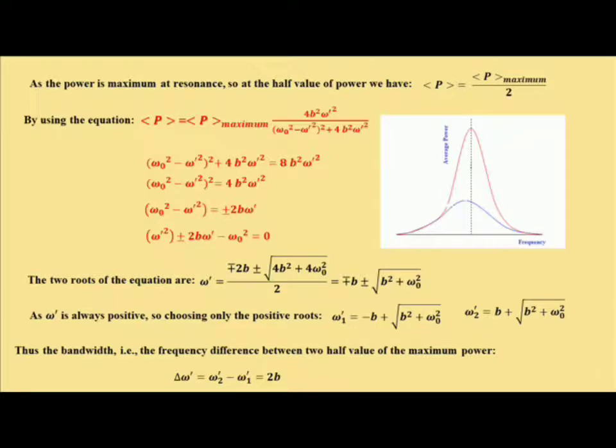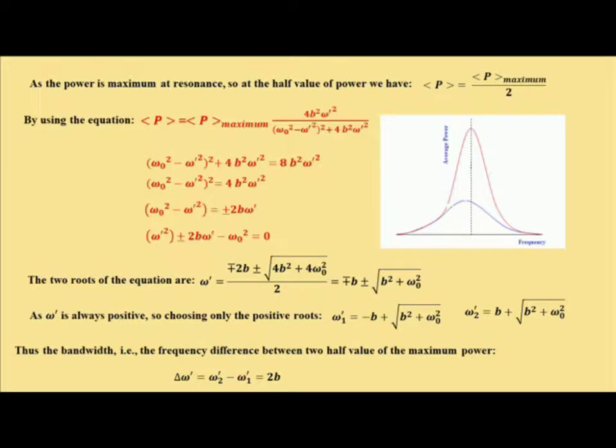In case of P average, we are writing P average maximum by 2. We are going to find out where the half value of maximum is happening. Suppose in the graph the maximum is characterized by the peak of the resonance. So the half value should be in between 0 and the maximum of this peak on the y-axis. So at that position P average is P average maximum by 2.